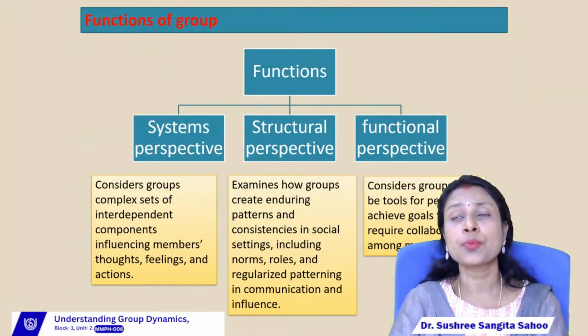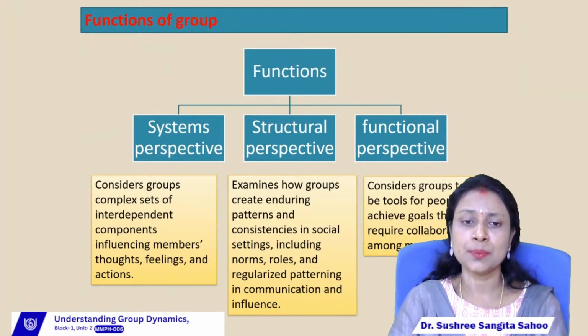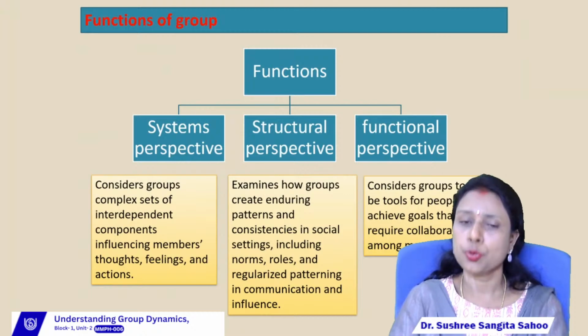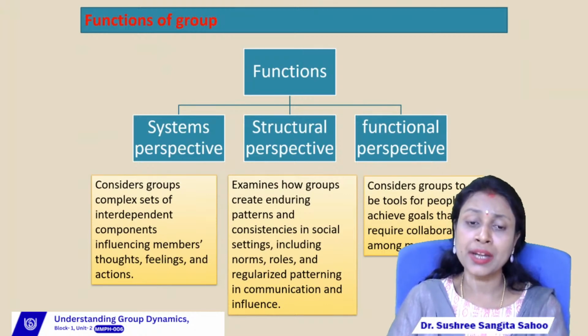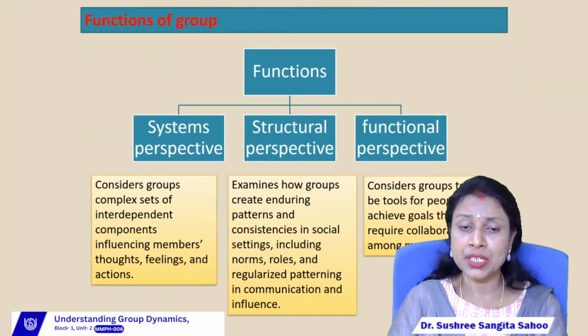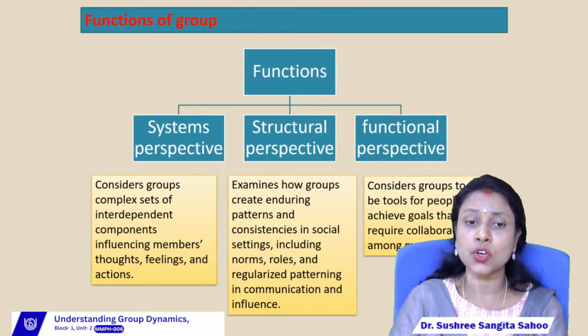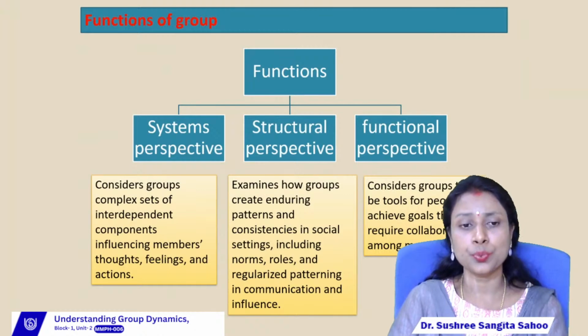Then the flow of communication, or flow of information, right? Sometimes we can find that information flows from top to bottom. Sometimes we can also find that the information or communication flows from down to top, that is, bottom to top. And then influence: how the group members are influenced by each other, meaning whether all the members are sharing their opinions, ideas and experiences or not, and whether all the people are influenced by the opinion, idea or feelings of the group members or not.